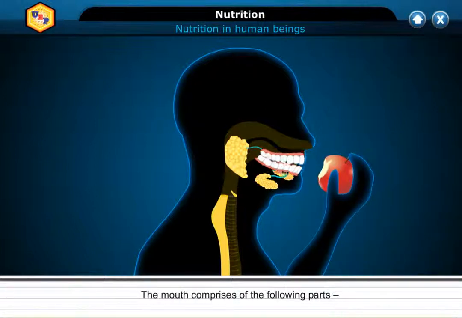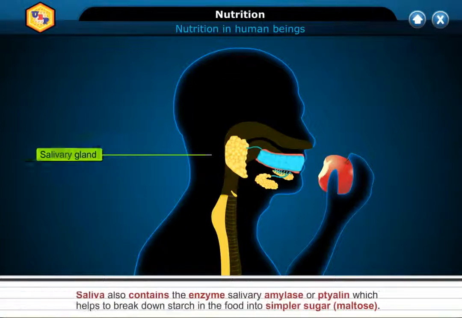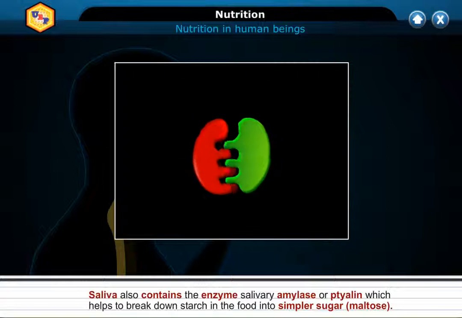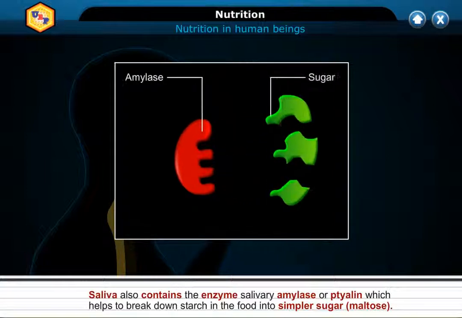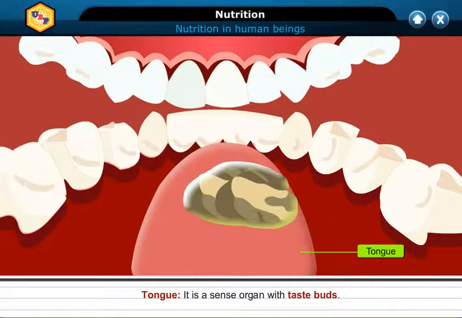The mouth comprises the following parts: Teeth, which tear and break down the food. Salivary glands, which secrete saliva. Saliva makes the food slippery, which makes it easy to swallow the food. Saliva also contains the enzyme salivary amylase or ptyalin, which helps to break down starch in the food into simpler sugar or maltose. Tongue. It is a sense organ with taste buds.